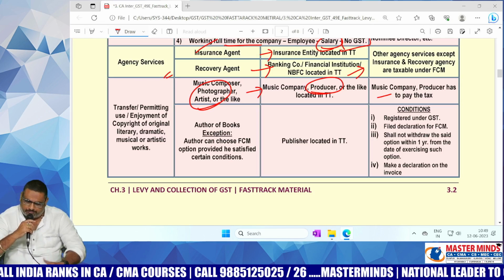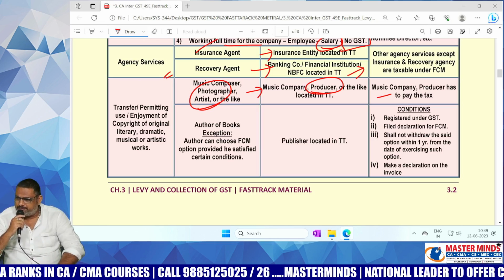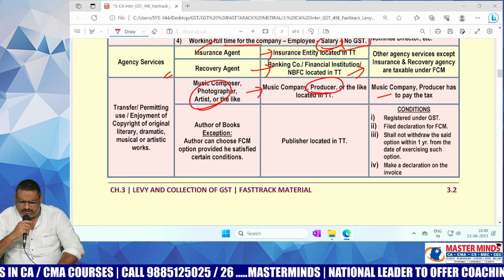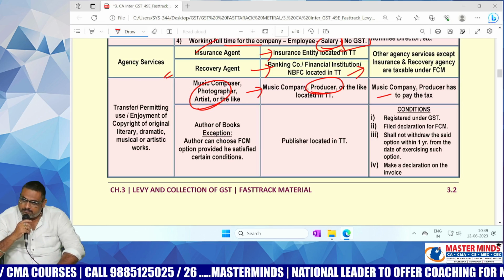Photographer or artist to the producer. That means with respect to the Triple R movie, Mr. NRI, do you know the Triple R movie? Who is the hero?